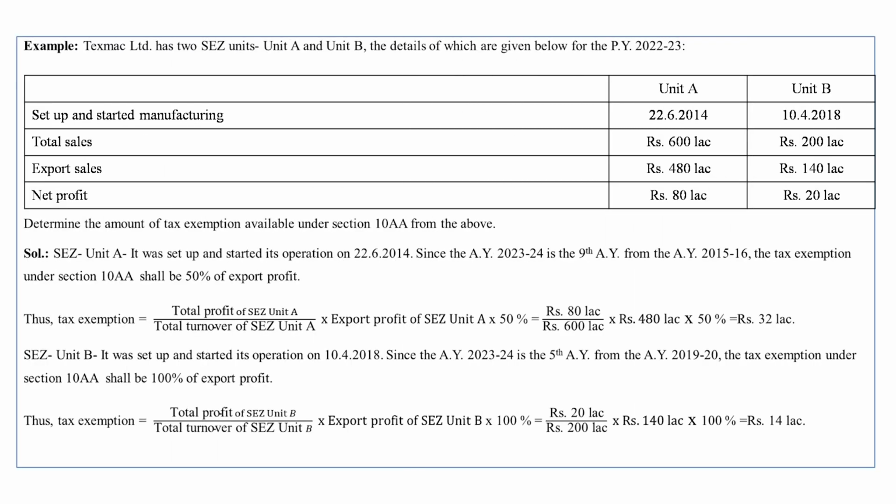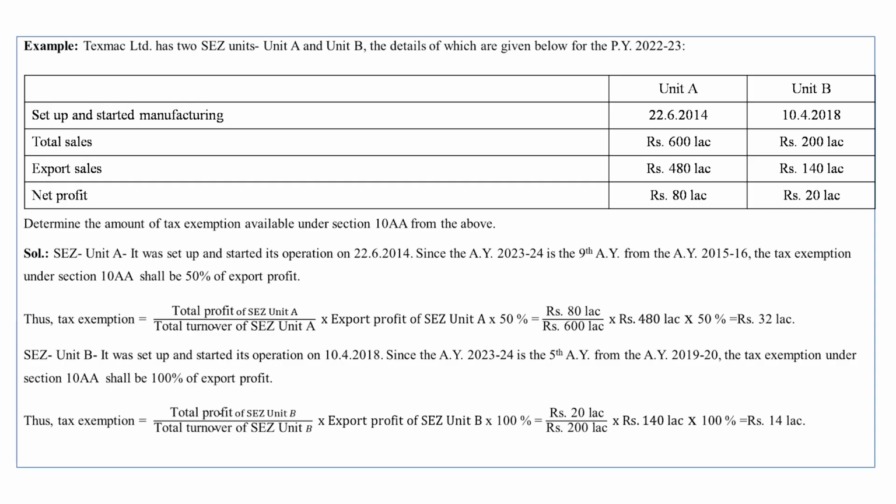Texmaco Limited has two SEZ units, Unit A and Unit B, details of which are given for the previous year 2022-23. Here we take Unit A. It started its operation on 22nd June 2014. Its total sales for the previous year 600 lakh, export sales 480 lakh, net profit 80 lakh. Another SEZ unit, Unit B of Texmaco Limited, was set up on 10th April 2018.